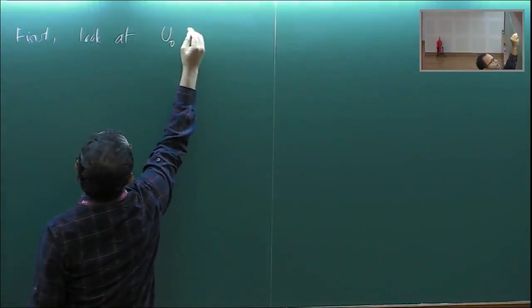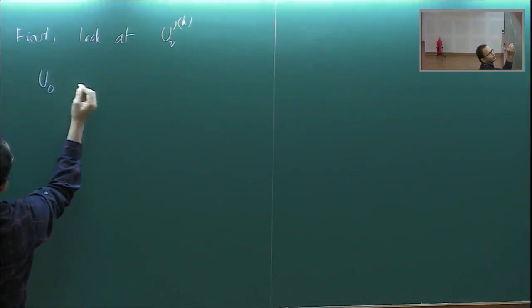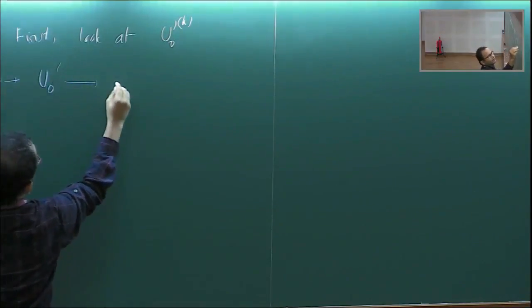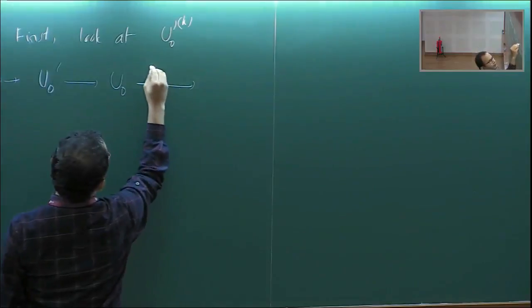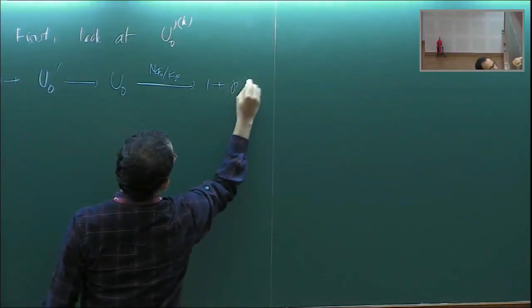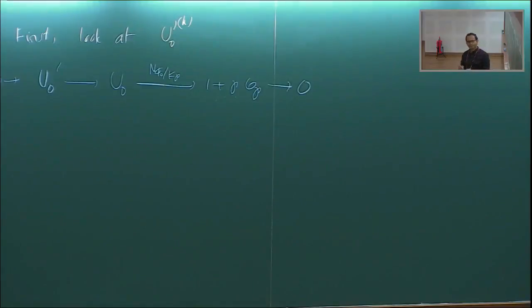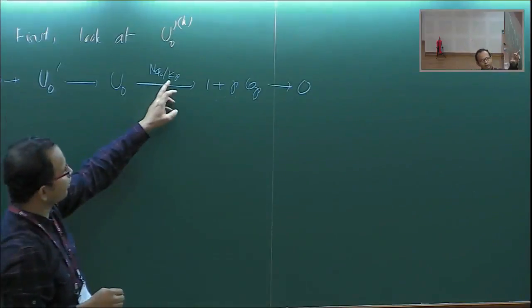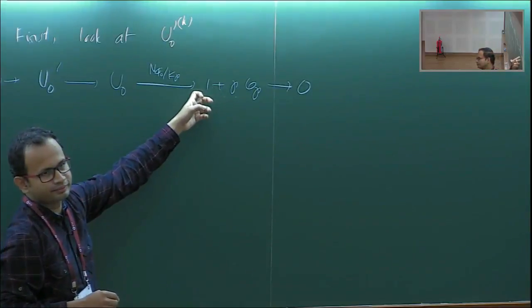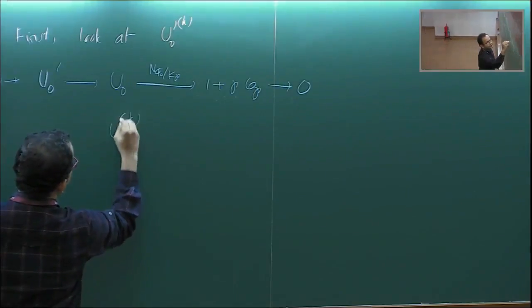this object U naught k or U naught dash k. Let's see what we know about U naught, the group of units. What is U naught dash? It is like the kernel of the norm map. So you have the norm map from phi naught to kp, and you have an exact sequence like this, because this is precisely the kernel of this norm map, and this is surjective, which can be seen from local class field theory also.